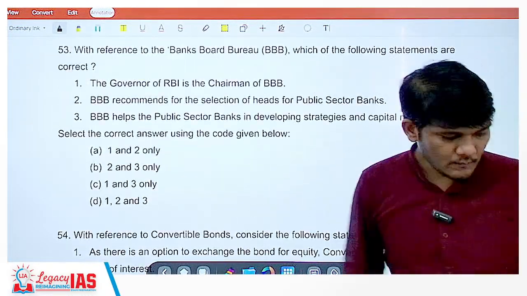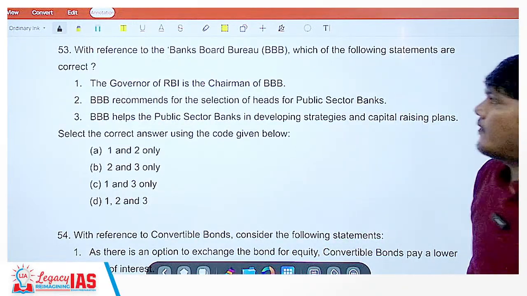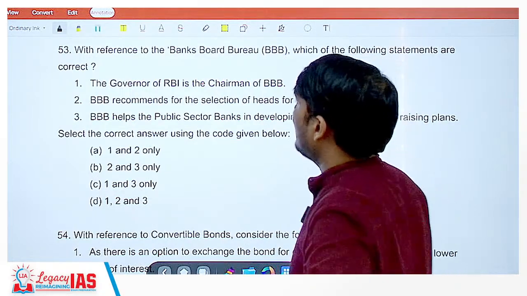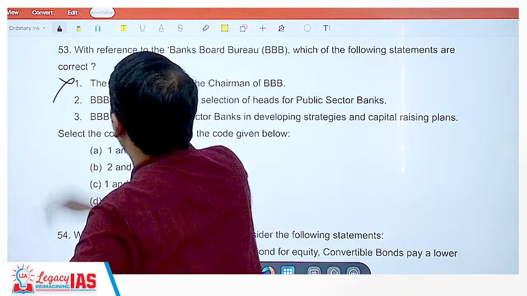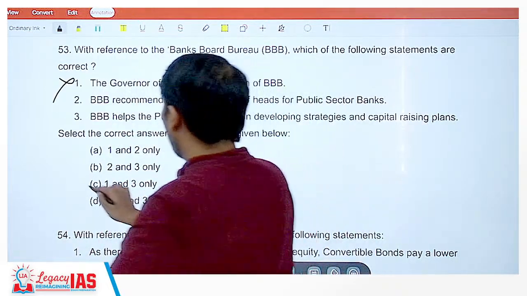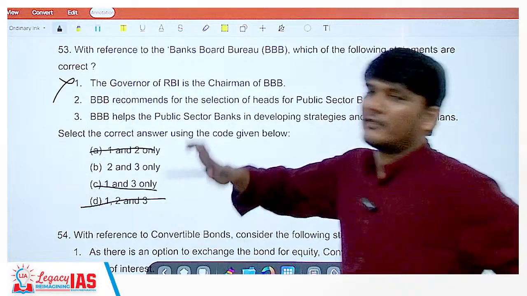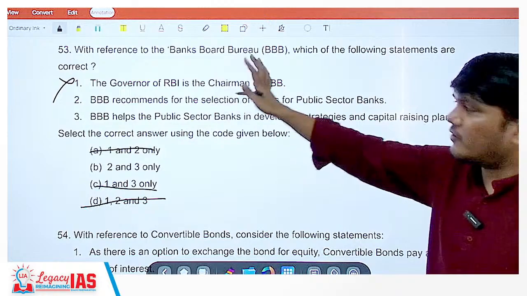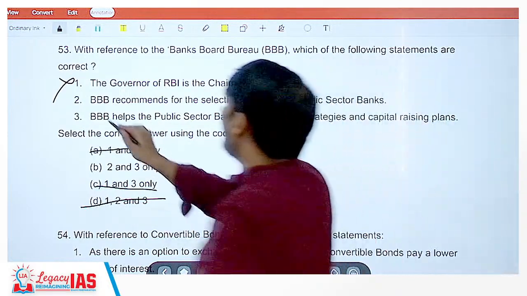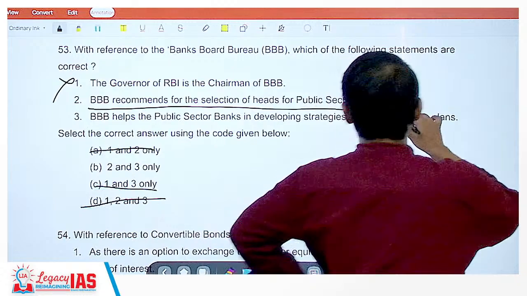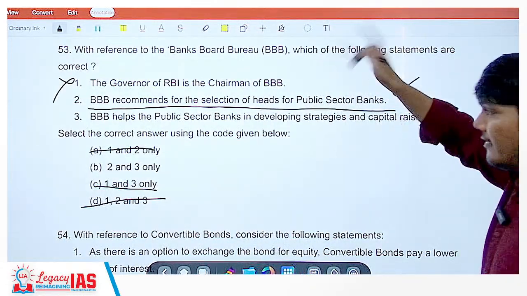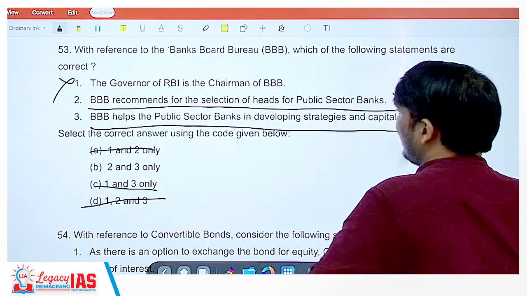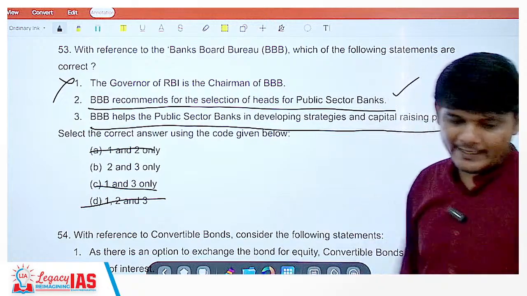Now, coming on to question 53. With reference to the Banks Board Bureau, which of the following statements are correct? The governor of RBI is the chairperson? No. The governor of RBI is not the chairperson. So this is wrong, this is wrong, this is wrong. All UPSC wanted you to know is that the governor is not the chairperson. But let us look at other options. Banks Board Bureau recommends the selection of heads of public sector banks. This kind of question was asked previously. We have done it. Yes, 2 is correct. Banks Board Bureau helps the public sector banks in developing strategies and capital raising plans. Yes, it helps in that as well.